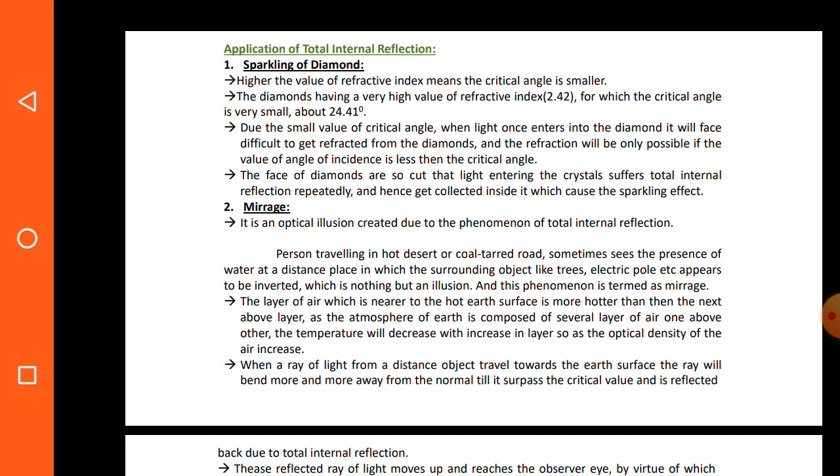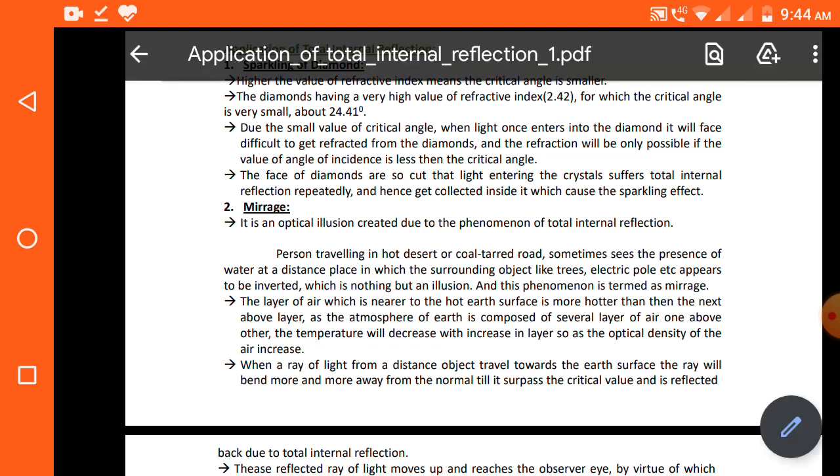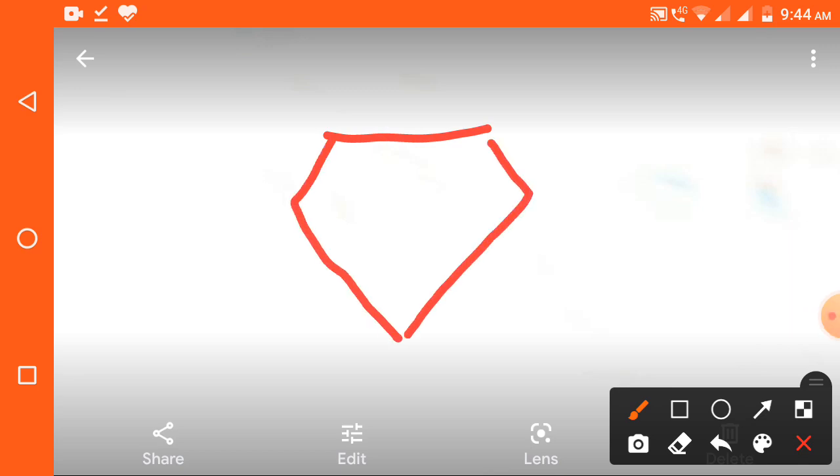See, let's consider this is a diamond. This shape is designed so that at every face, most of the time, the ray of light will make an angle greater than the critical angle.